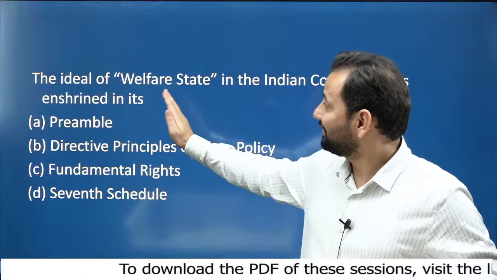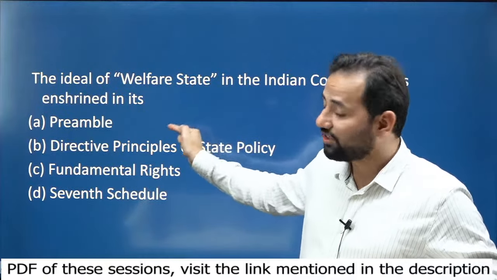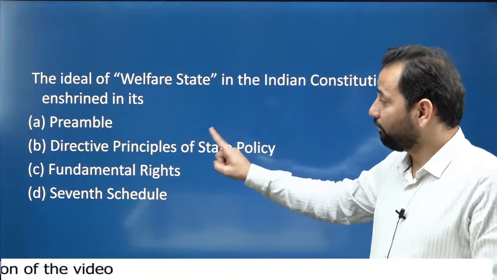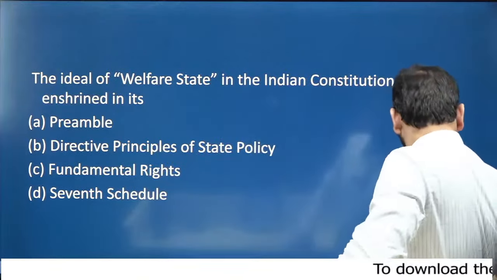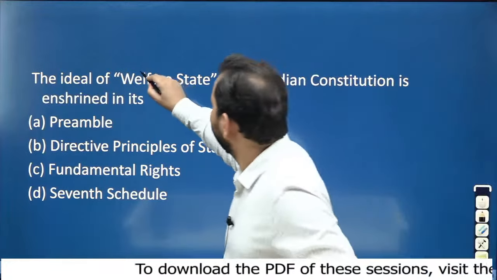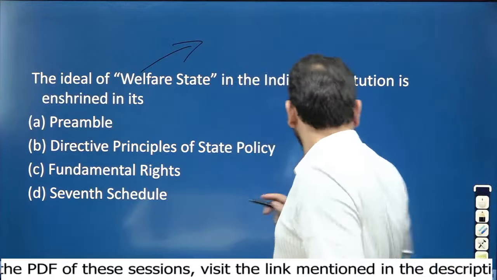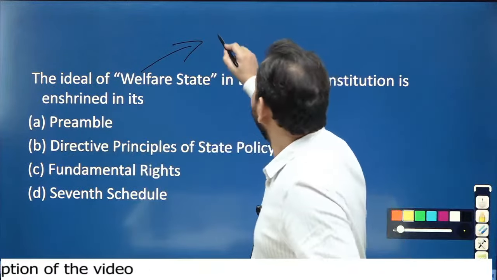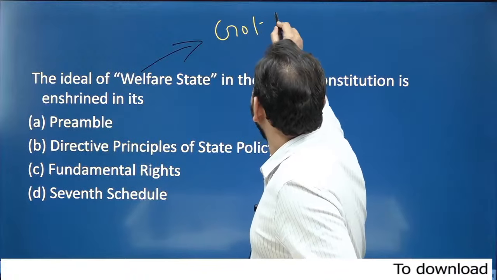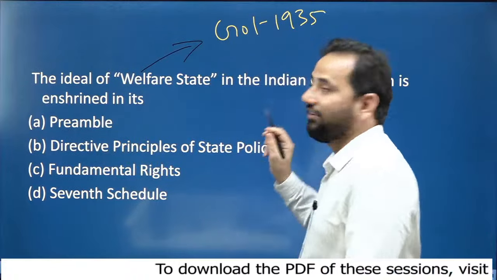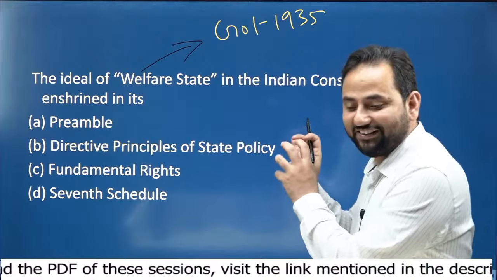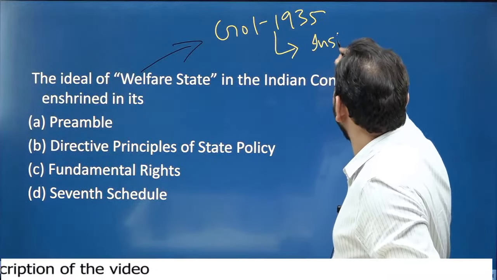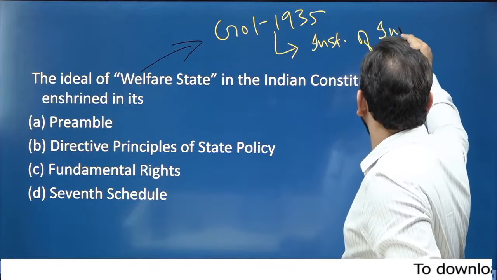So when we talk about this ideal of welfare state, it is mentioned in the Directive Principles of State Policy, but we also need to understand how this concept of welfare state originated in India. For that, just go through the Government of India Act 1935, where we had this concept of instrument of instructions.